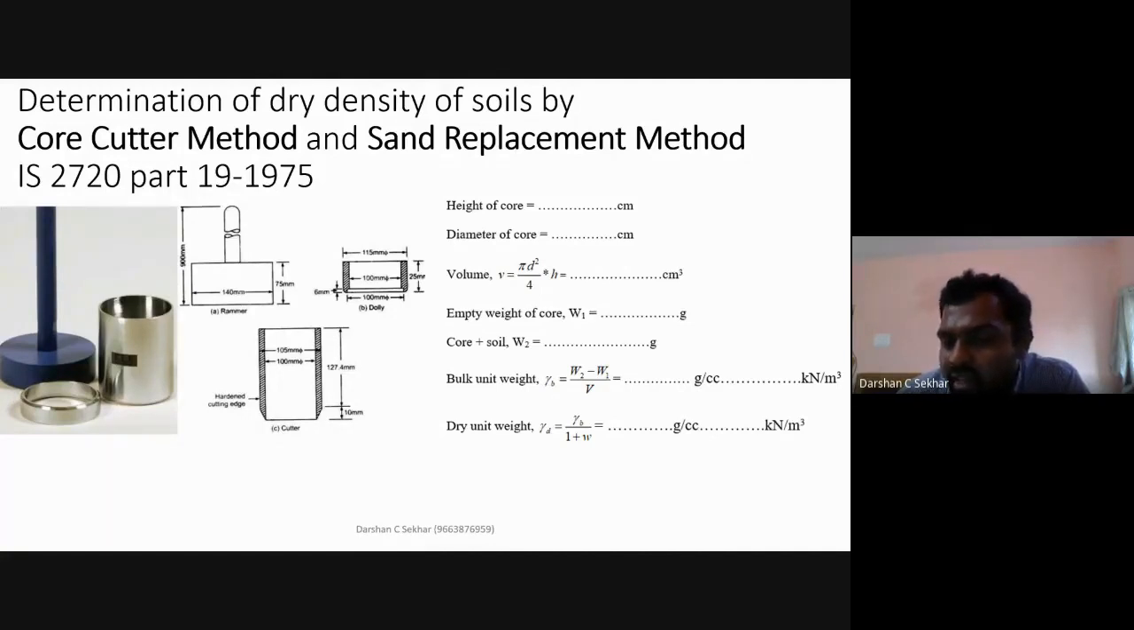Generally, it will also be in terms of kg per meter cube, or kilonewton per meter cube. These are the 3 standard units with respect to density of any material. So therefore, I get this value.